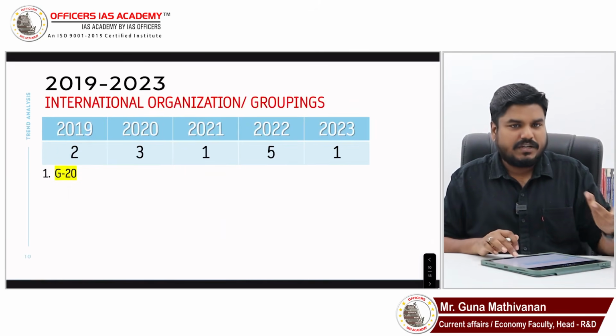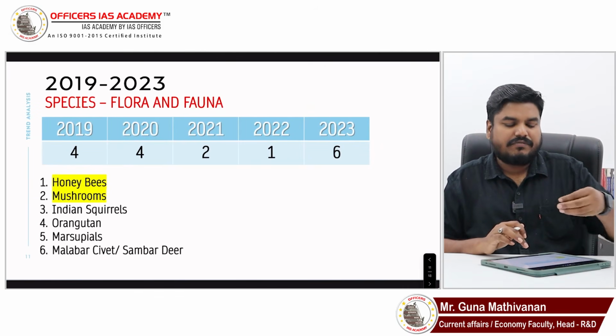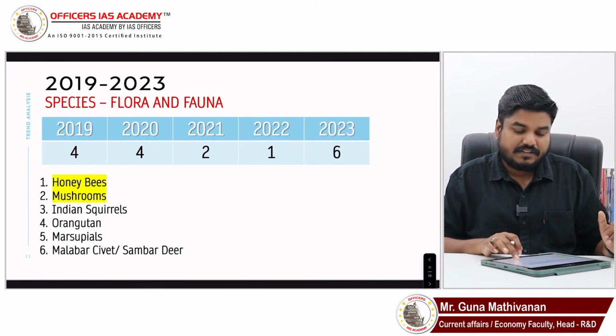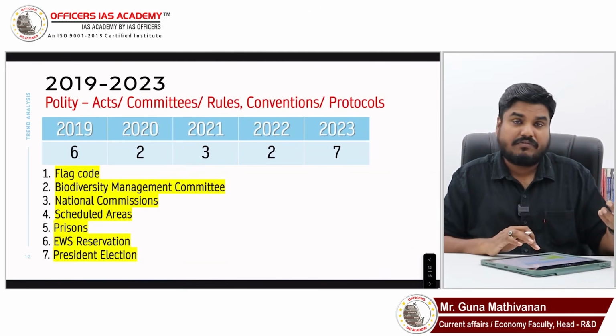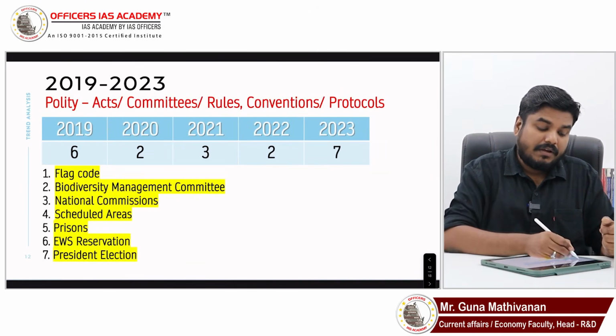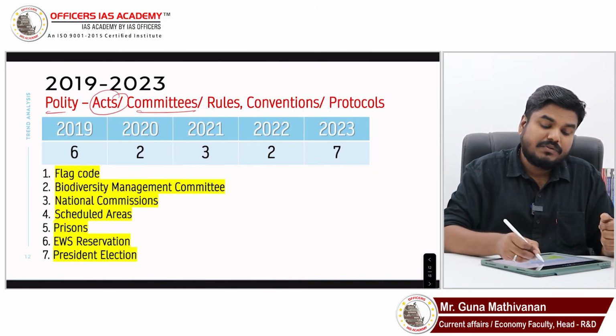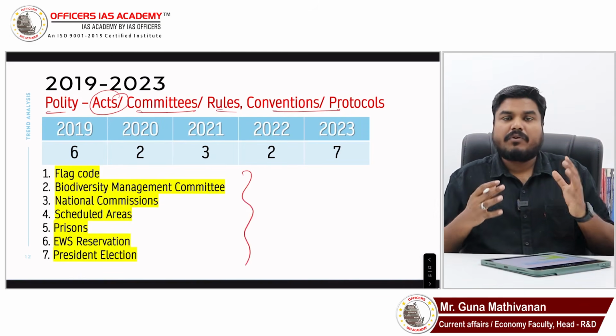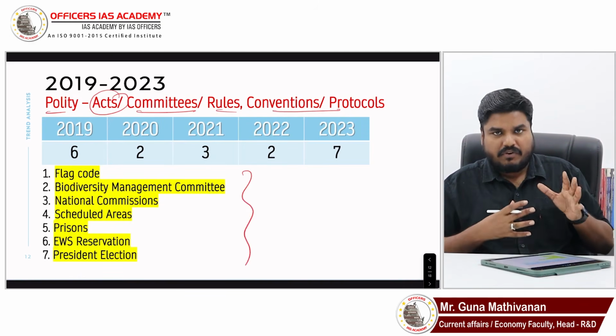International Organization G20 was asked. Then species, flora and fauna that I have given here. Six questions came from species and flora and fauna. And from polity, that is acts, committees, rules, conventions. These are not proper traditional polity which we will be focusing.